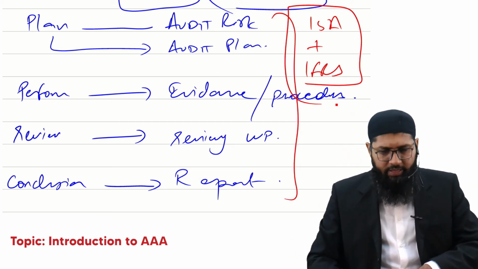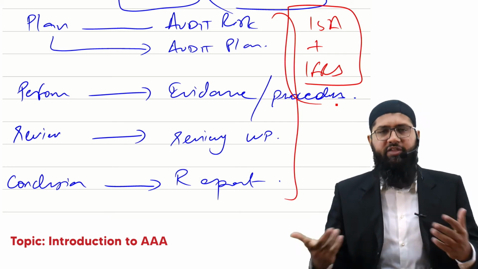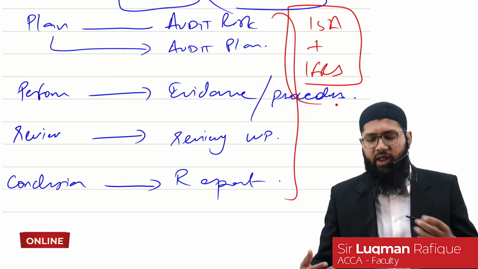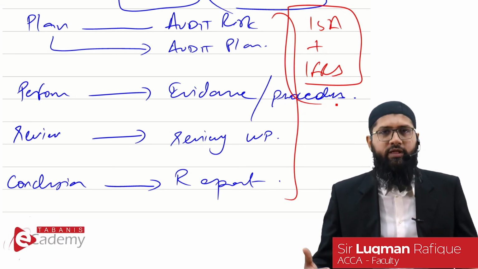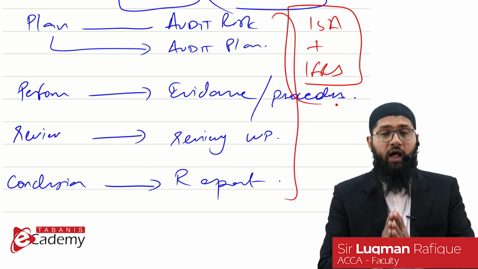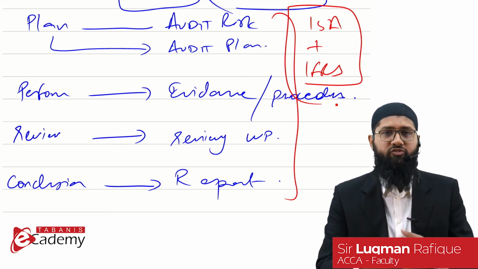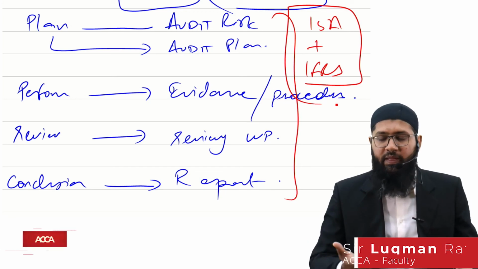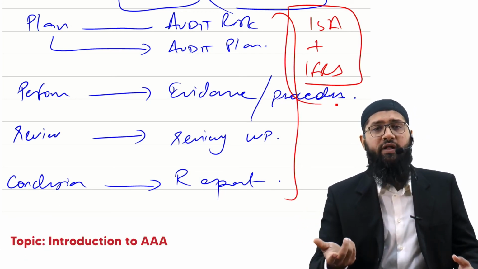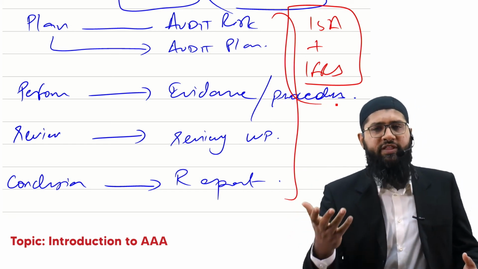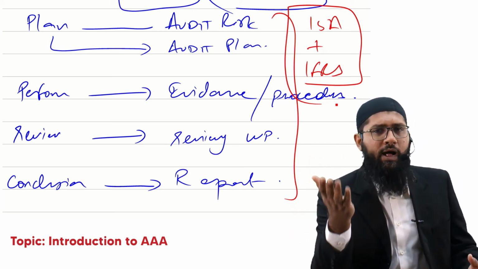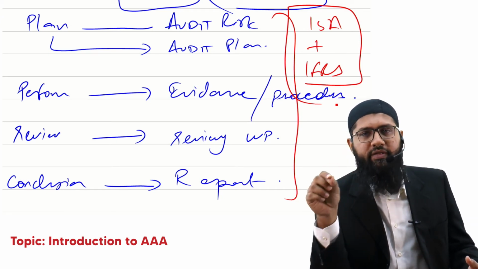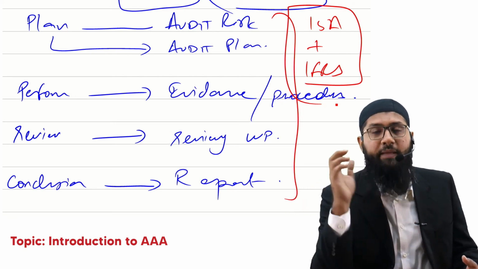Now, over a period of time, when I kept on teaching AAA, I realized that the students lack a lot with respect to IFRS knowledge. And the examiner has also mentioned that this is one of the reasons that students failed the AAA exam: they are not ready for IFRS. They've forgotten IFRS, or they apply IFRS incorrectly, because if you are not able to apply accounting, how would you audit? How would you judge that this accounting treatment is incorrect or inappropriate?